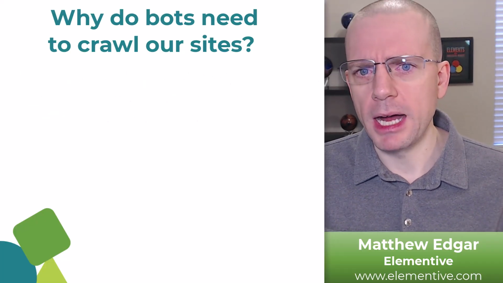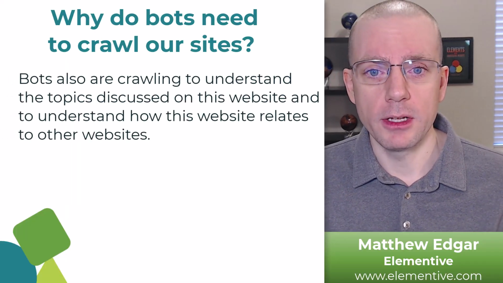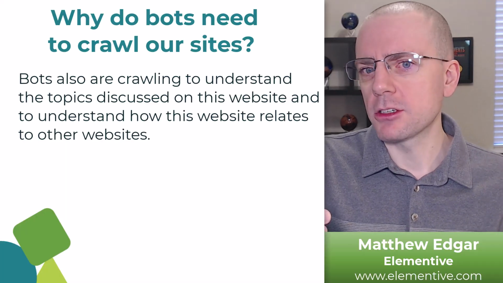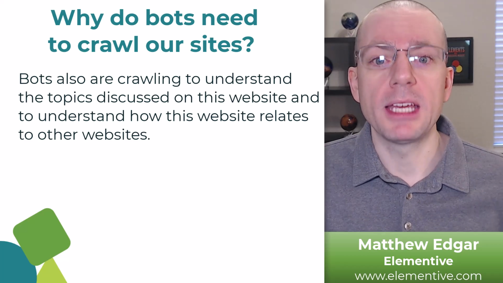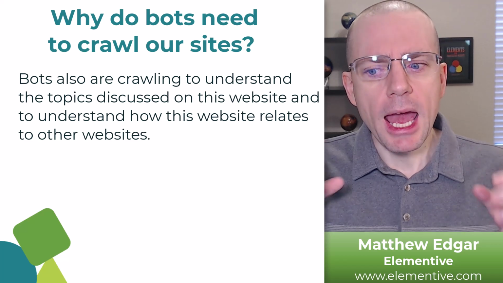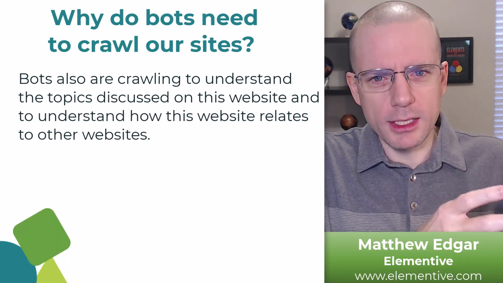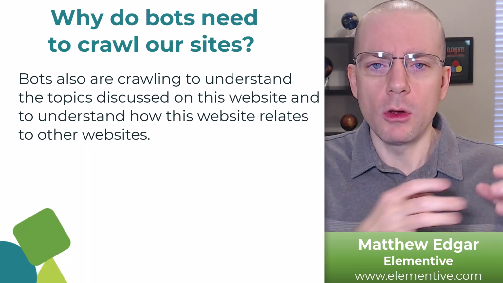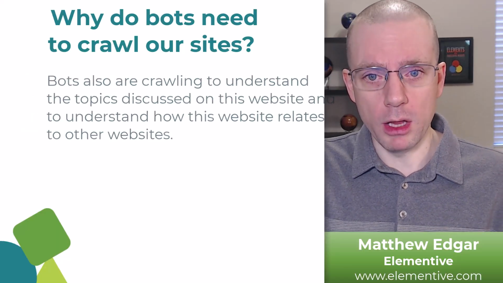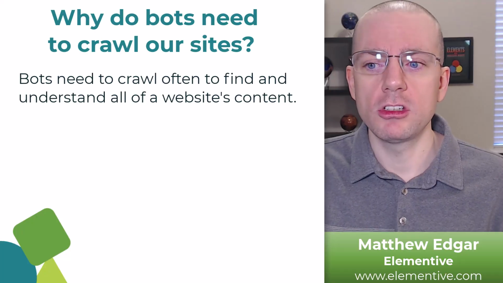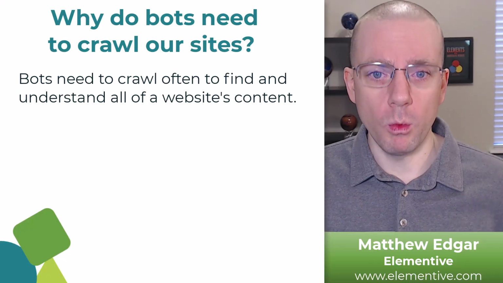But there's other things that bots are trying to figure out too when they're crawling our websites. One of the things that they're trying to figure out is what this website is actually talking about. What's the topic that this website is focused on, or topics that this website is focused on? And by trying to understand that, they're trying to put this website into some sort of context with the web at large. So how does this website fit in with everything else? And as a result, bots need to crawl our website quite a bit to gather that information, to understand that context, to identify those topics, to see how our website works.